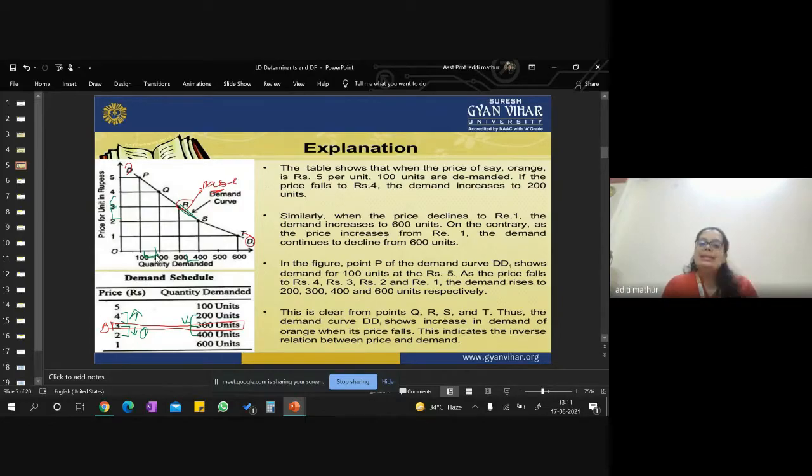Right? And this is the reason why your demand curve always slopes downward, because if one is increasing, another is decreasing. Right? So this is a small explanation. You can just check it and let me know if any doubt.